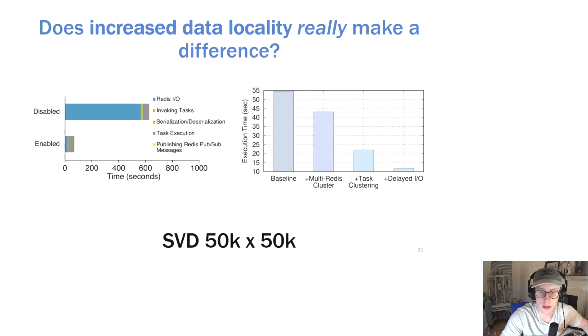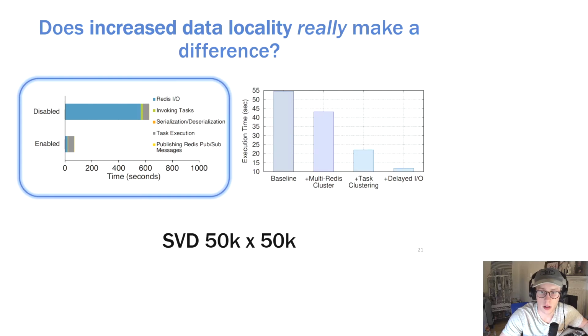Next, we have two charts which help illustrate the impact of Wukong's increased data locality and related optimizations. First, the chart on the left shows the aggregated execution time breakdown with and without task clustering and delay I/O optimizations enabled for singular value decomposition, or SVD, 50K by 50K. As you can see, with the optimizations disabled, Wukong spends an overwhelming majority of its time performing I/O. When the optimizations are enabled, however, task execution becomes the primary activity performed during workload execution.